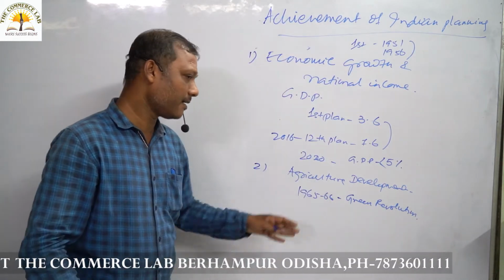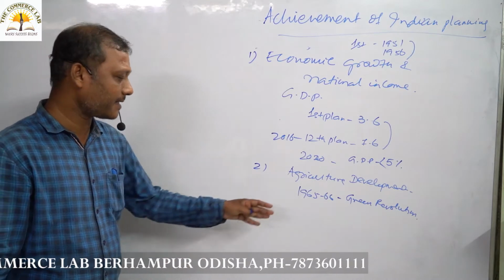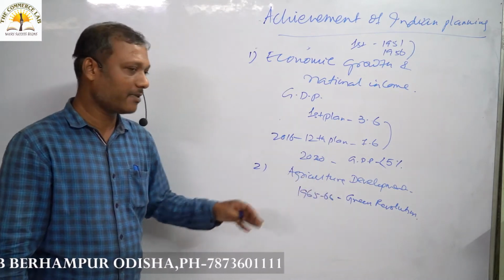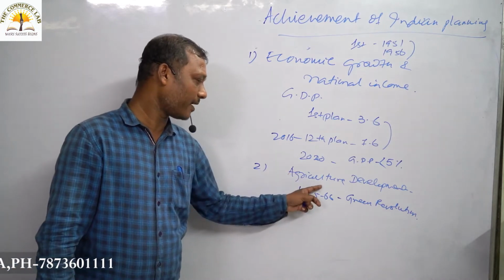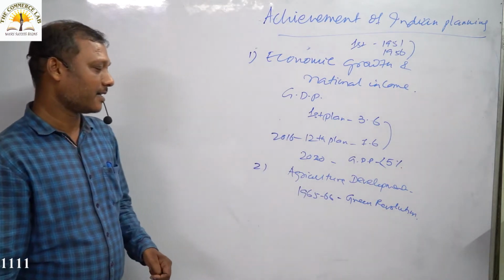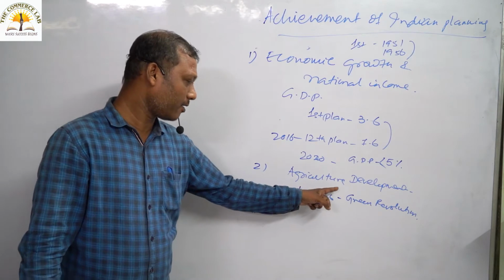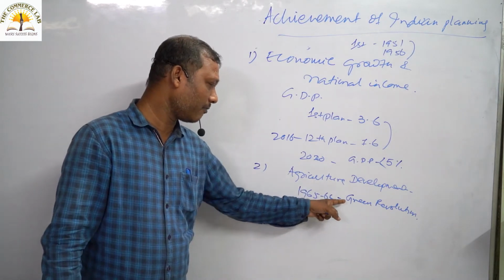Besides the green revolution, we have not achieved a positive note in Indian planning so far as agricultural development is concerned.